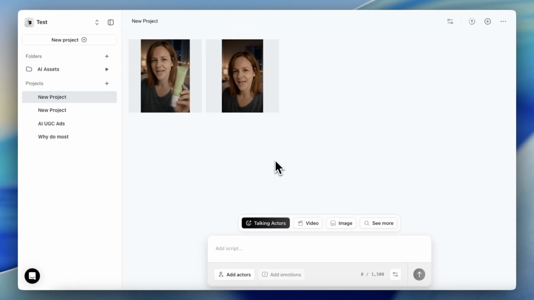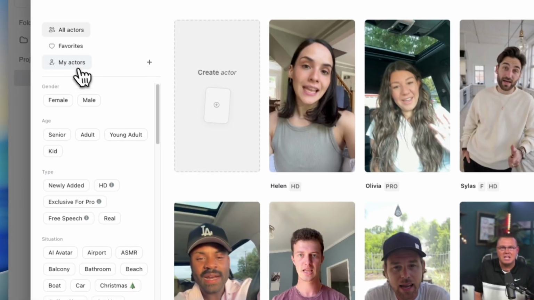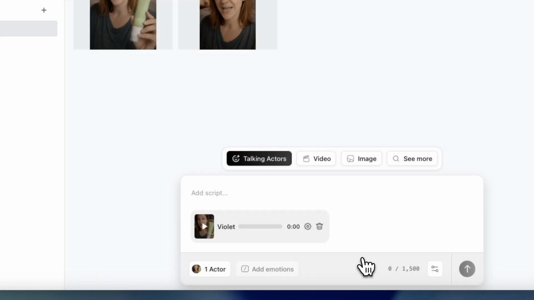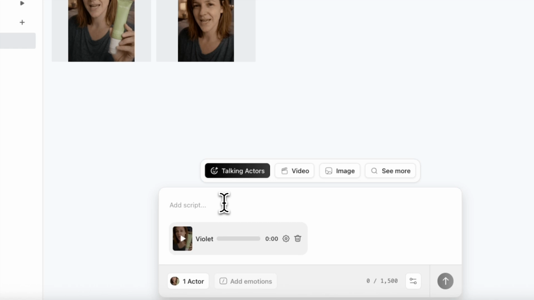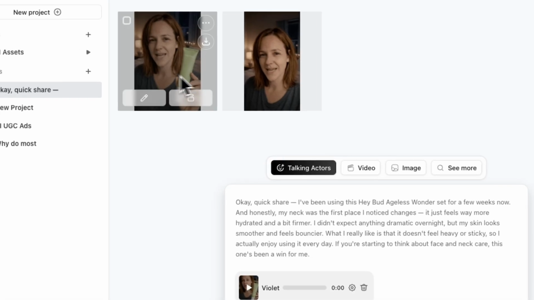And once ArcAds has finished creating your AI actor, it is time to turn that into an actual UGC style video. And to do that, you need to head back to ArcAds AI and choose talking actors and pick add actors, and then go to my actors and choose the model you just trained and click on add actors. And now as you can see, they have added this actor into this chat box over here. And now all you need to do is tell the AI what the actor should say in the UGC video. And for example, here is a short UGC script that I created for my product that this actor is going to say.